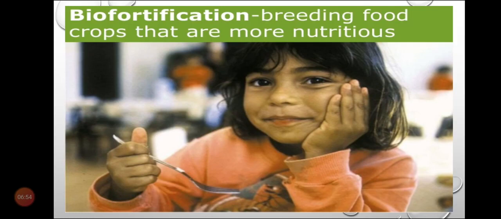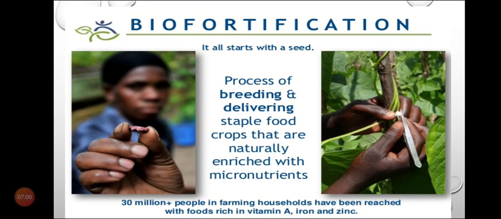What can we do? We can increase the nutritional value of the food. So how can it be done? Biofortification is the process of breeding and delivering staple food crops that are naturally enriched with micronutrients. That means we can grow crops that are naturally enriched with micronutrients.